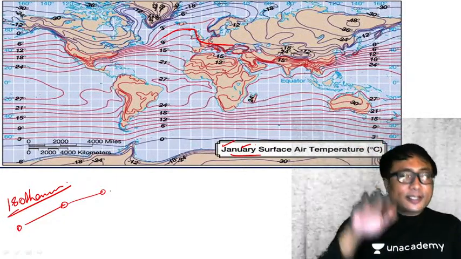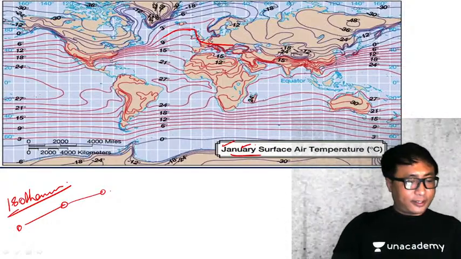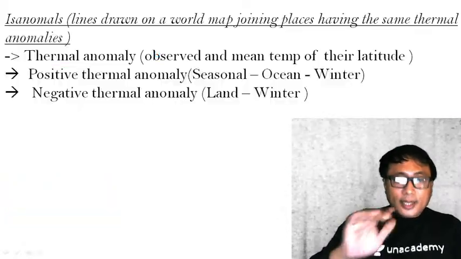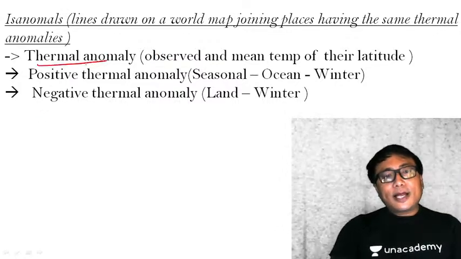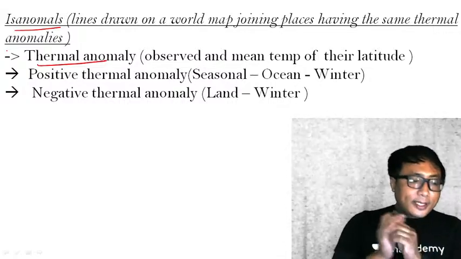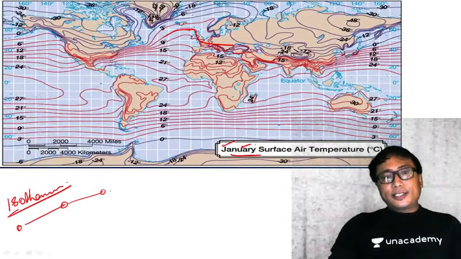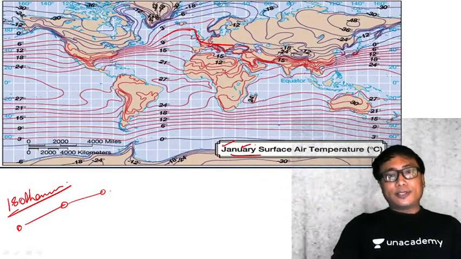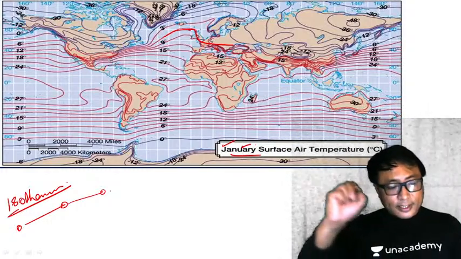But the change in the temperature over the land area is much faster. Clear? Now, another important term that you need to know is the thermal anomaly and the isonormals. What is thermal anomaly and what is isonormals? You see here, this particular variation in the isotherm, this curviness in the isotherm,